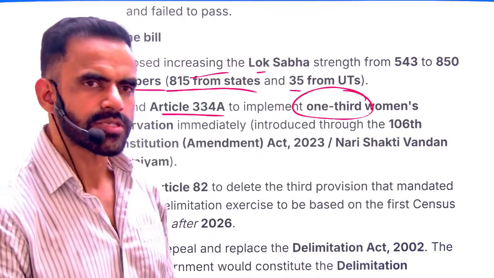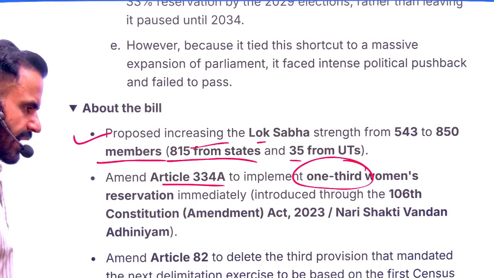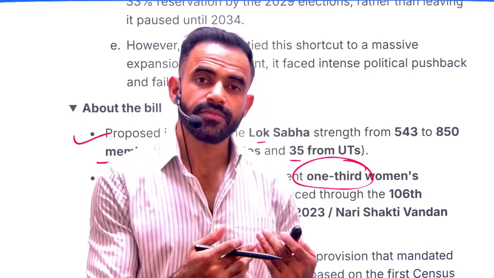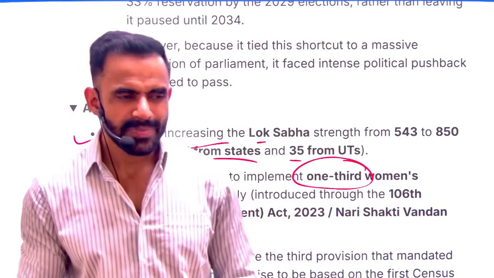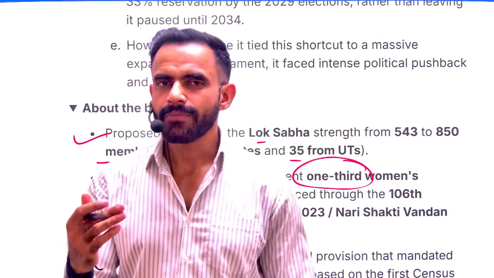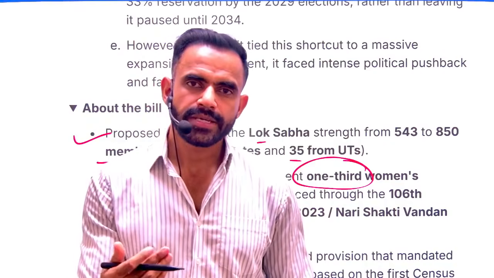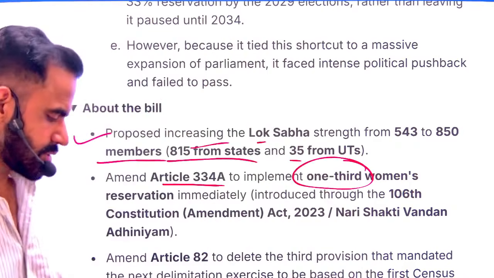However, the bill was defeated, so of course now it doesn't make any sense. That simply means the reservation provision will be effective once we have the data from the new census. Then there will be delimitation, and then there will be implementation of reservation. So basically the criticism is that it is very difficult to do it in the upcoming Lok Sabha election. So most probably it will be implemented by 2034. That is the entire argument around it.